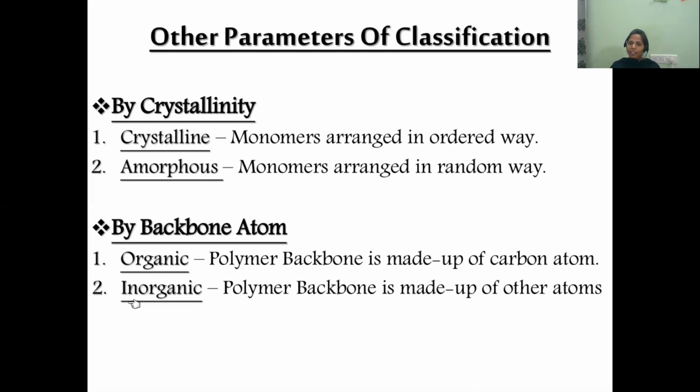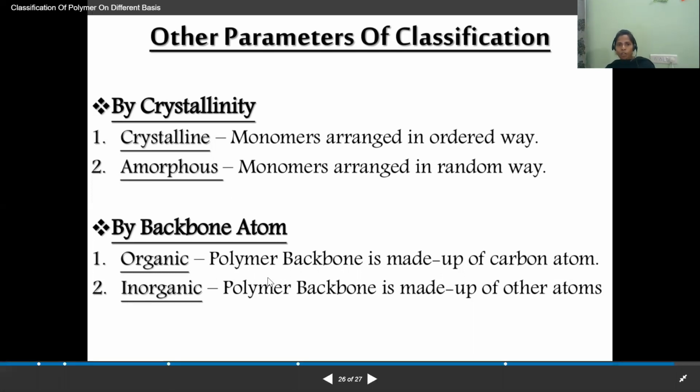Si-O-Si on the polymer chain. Is it having carbon and hydrogen on the polymer chain? No, such types of polymers are called inorganic polymers. But till now, whatever polymers we have seen are organic polymers. So organic polymers means the polymer backbone is made up of carbon atoms, and inorganic polymers means the polymer backbone is made up of other atoms. So that is organic and inorganic.